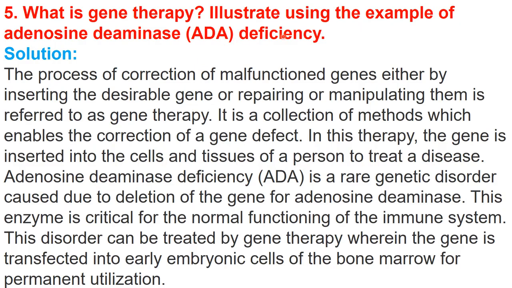And if we talk about ADA deficiency, it is a rare genetic disorder caused due to deletion of the gene for adenosine deaminase. This is the enzyme, and the gene responsible for making this enzyme is absent here. This enzyme is critical for the normal functioning of the immune system, and that's why its absence leads to weakening of the immune system. With the help of gene therapy it can be corrected.